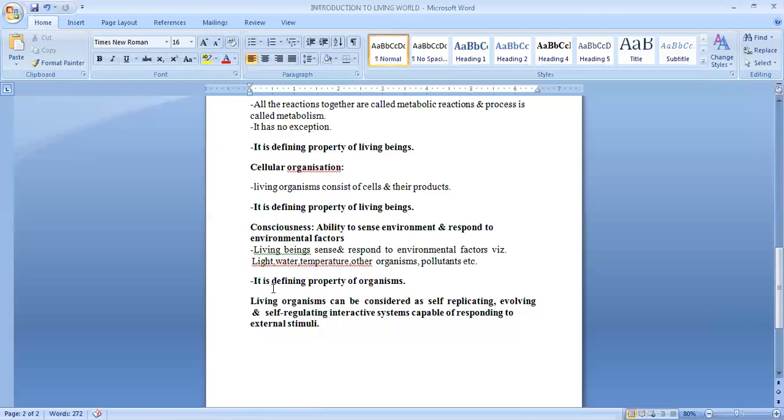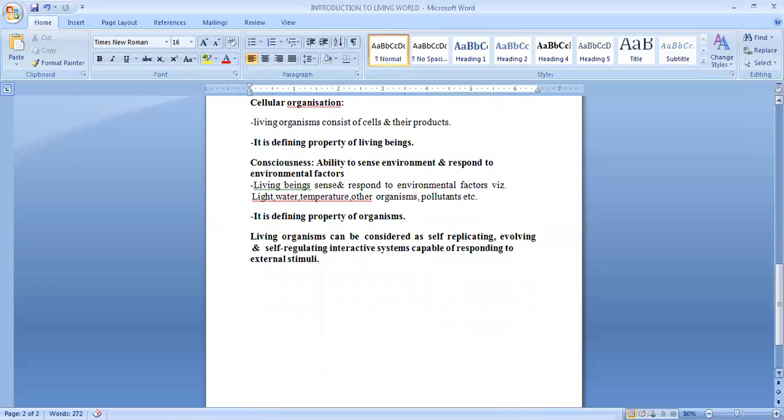So we say it is a defining property of organisms. A living organism can be considered a self-replicating, evolving, and self-regulating interactive system capable of responding to external stimuli.